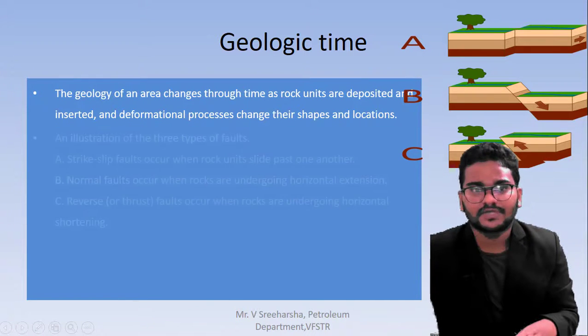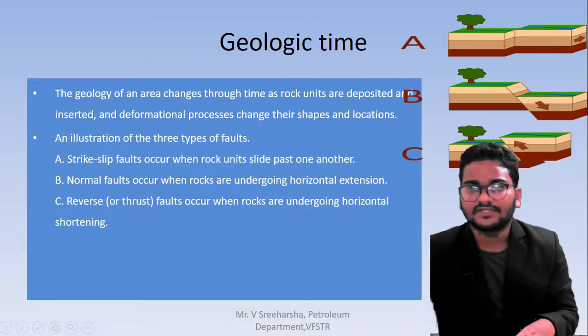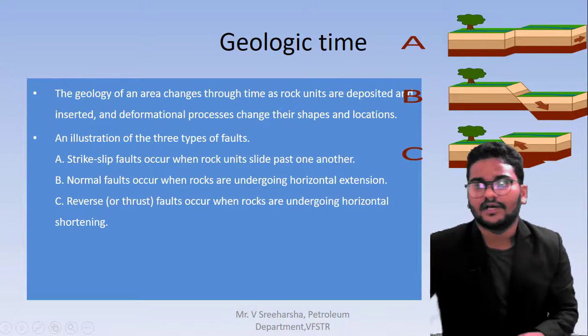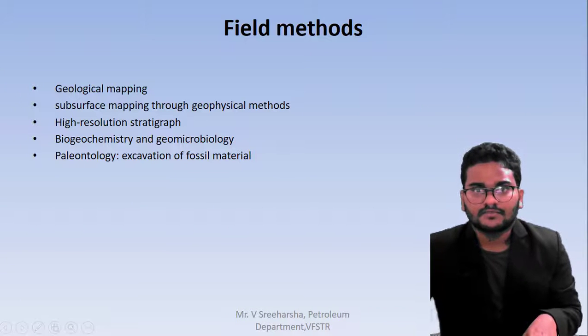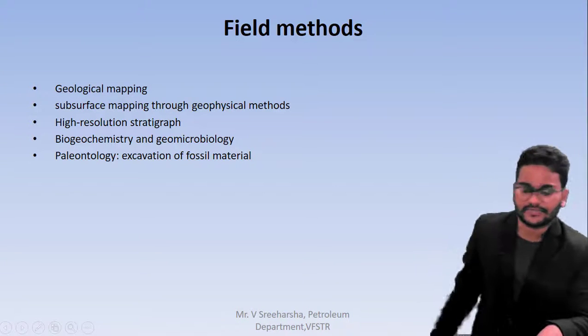So according to the shapes and deformations, you can say, the first one is the strike and dip, because the units are sliding from one to the other. So what are the different field methods which we are using to understand this?